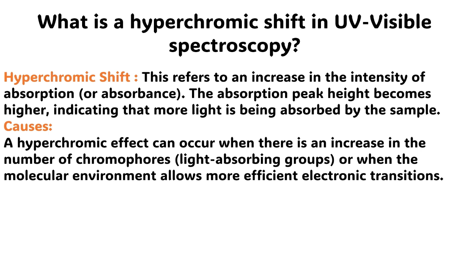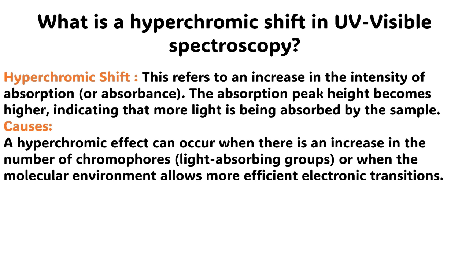Hyperchromic shift refers to an increase in the intensity of absorption or absorbance. The absorption peak height becomes higher, indicating that more light is being absorbed by the sample. Causes.